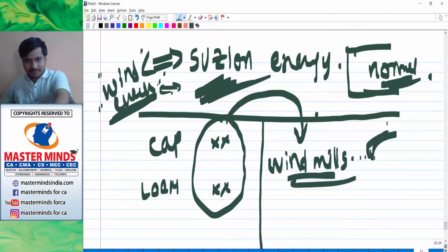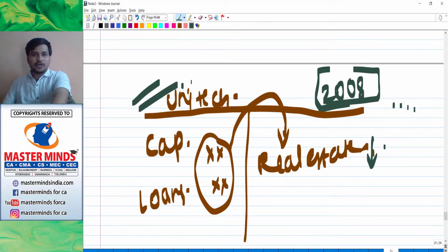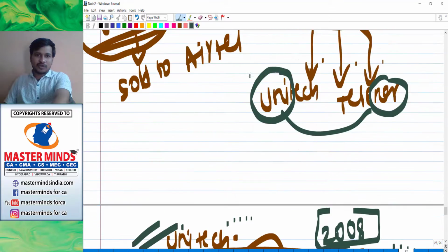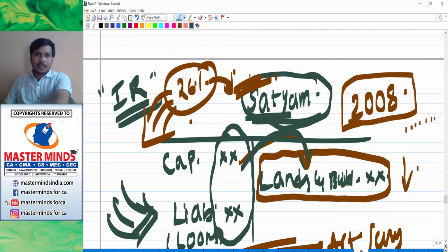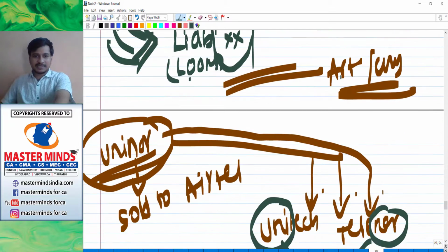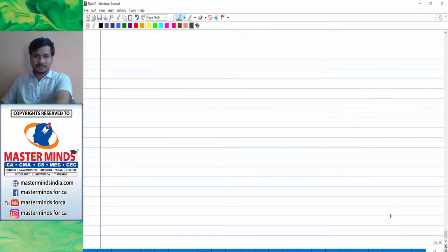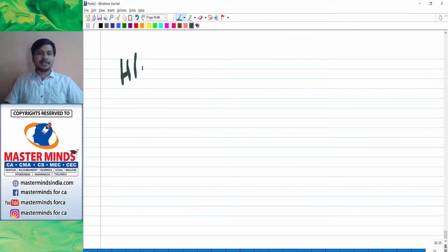But Uninor was unable to recover. And Satyam was unable to recover, and of course it was sold to Tech Mahindra, and they have recovered it. Now it is running. So that is external reconstruction, and all the remaining are internal reconstructions that I told you till now. Let me give you one more example, Hindustan Antibiotics.